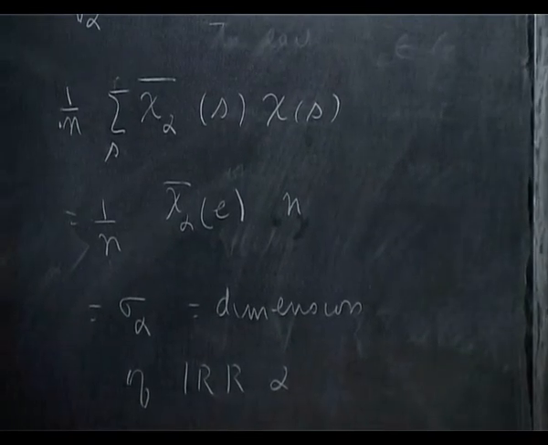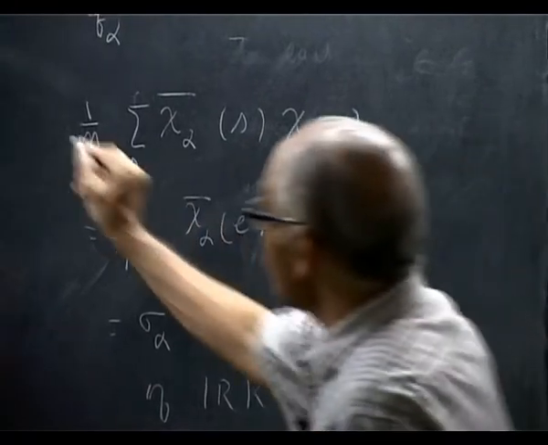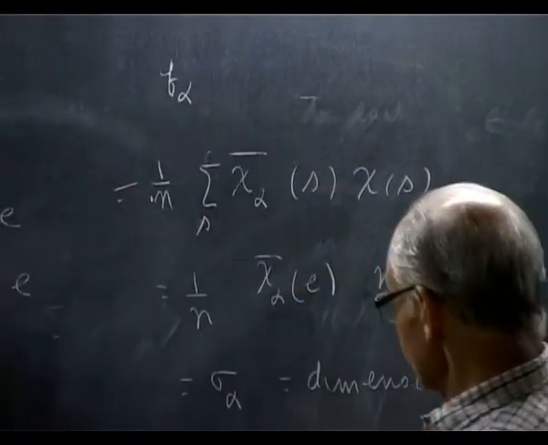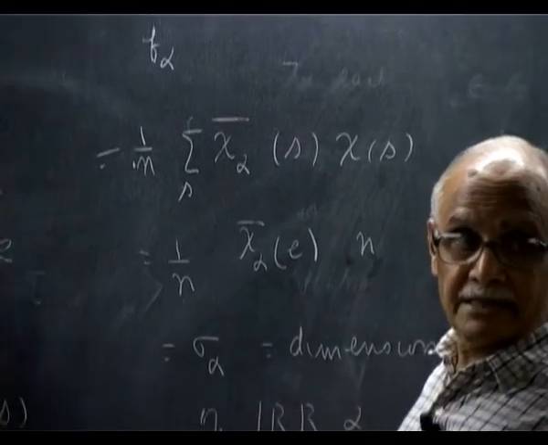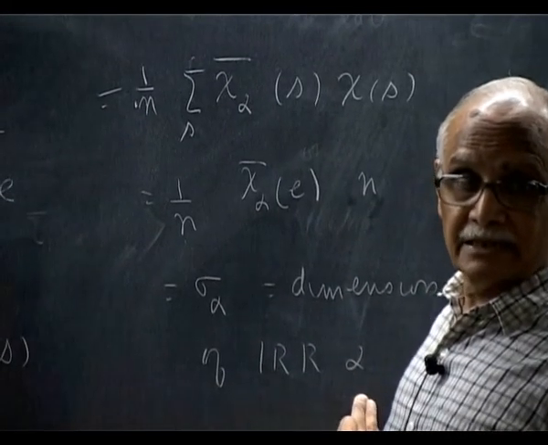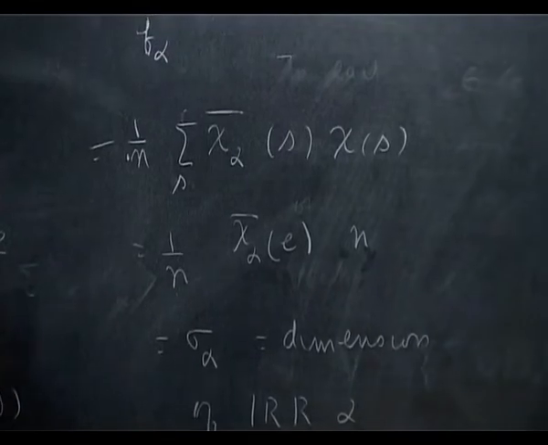Okay. So what have you discovered? The number of times the irreducible representation alpha occurs in the regular representation is equal to its dimension.